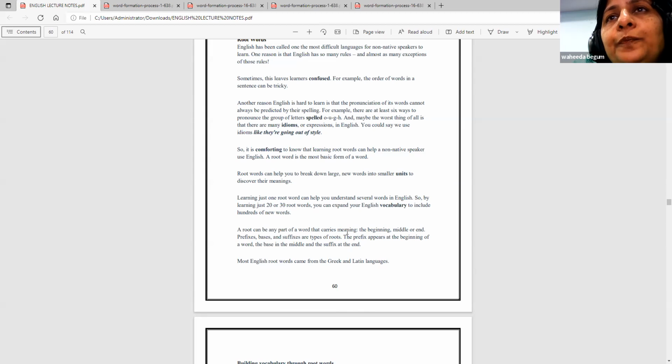Usually G also. Plague, GUE. When you are using it with argue, it becomes the RGUE sound. Argue, it becomes.